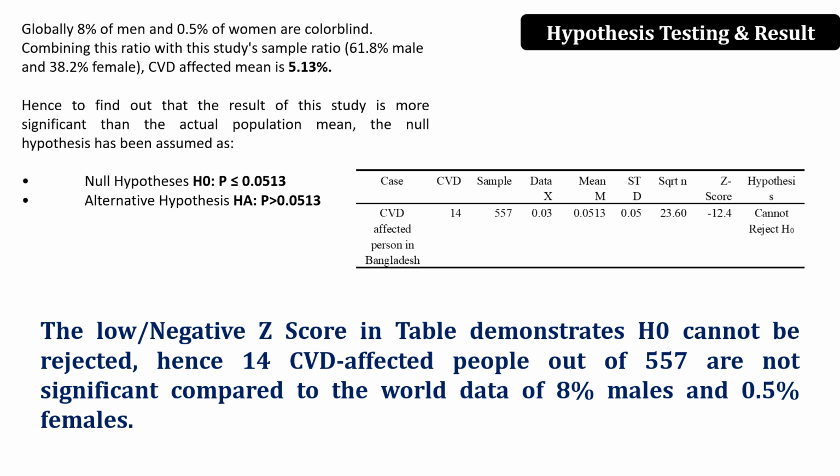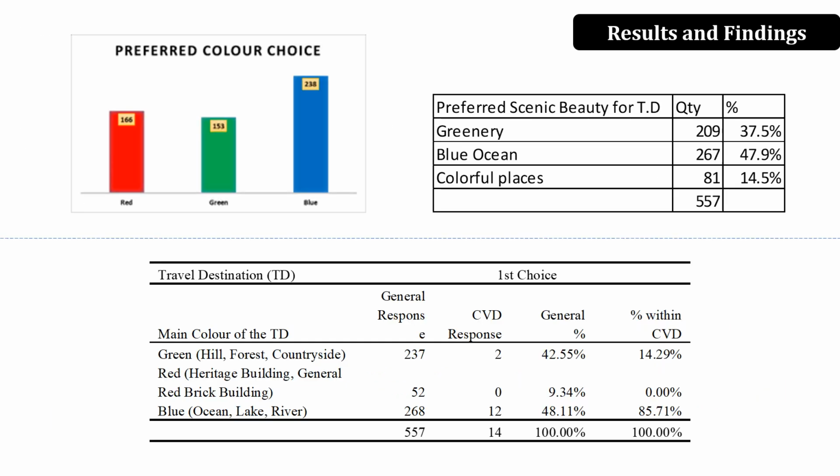In the hypothesis testing, we checked whether our data, in which 2.51% of people had color vision defect, differs from global data, which shows that 8% of males and 0.5% of females are colorblind. We tested whether these two are significantly different and found that they are not significantly different. Then we asked about the preference of colors. These are the preferences of colors according to them.